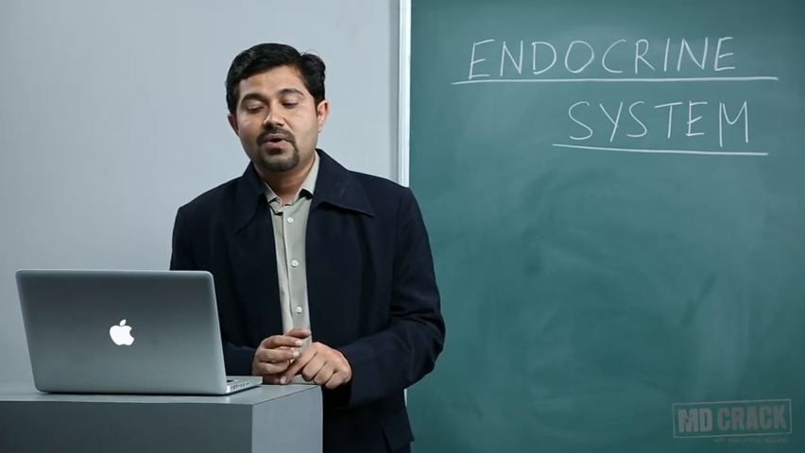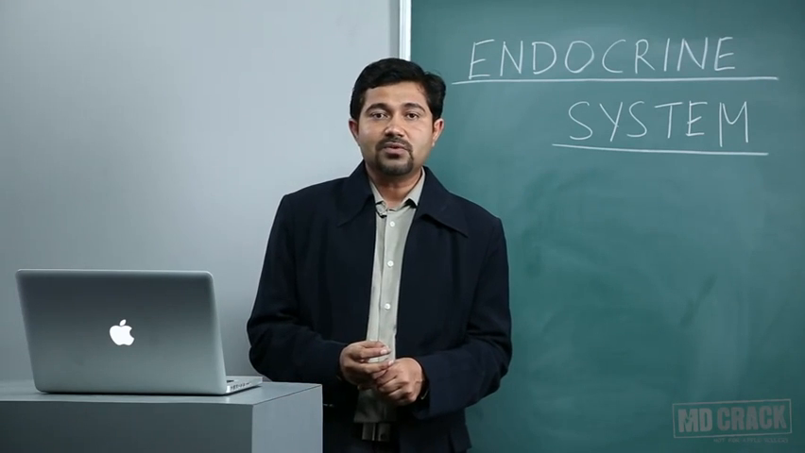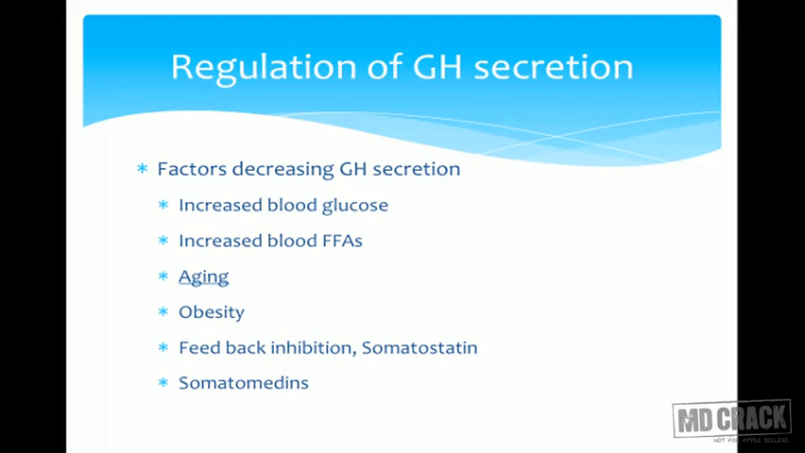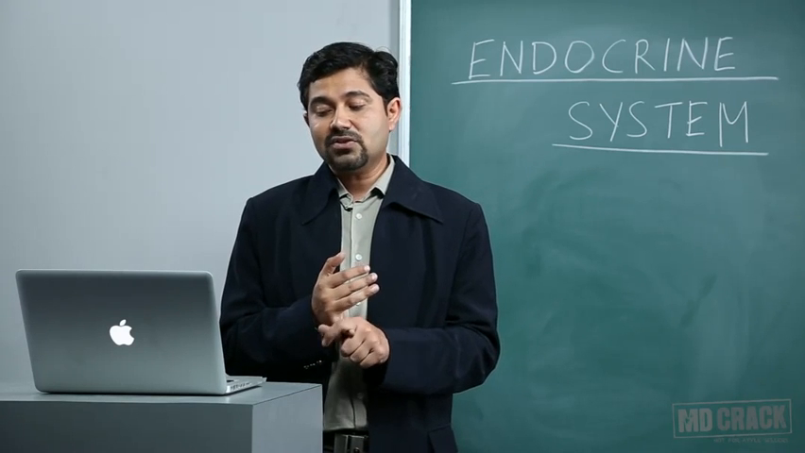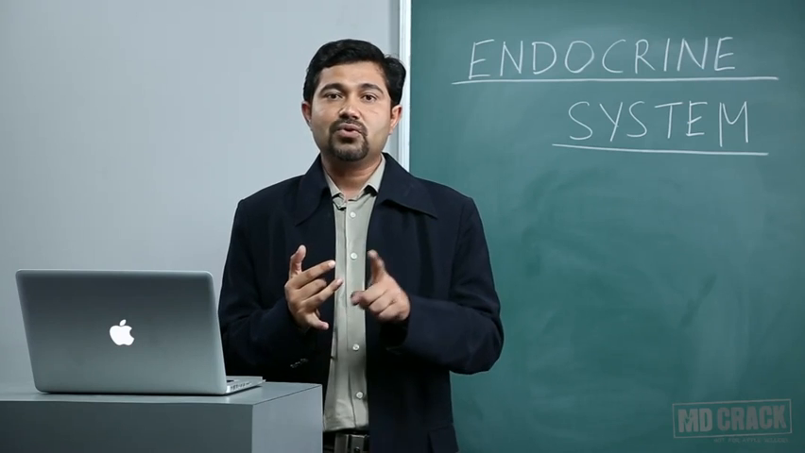What are the factors which will decrease growth hormone secretion? Hyperglycemia, that is, an increased blood glucose level. Then an increased blood free fatty acid level. With aging, the growth hormone level will go down. In obesity, the growth hormone level will be less. Then there is feedback inhibition from somatostatin, somatomedins, and the growth hormone itself.